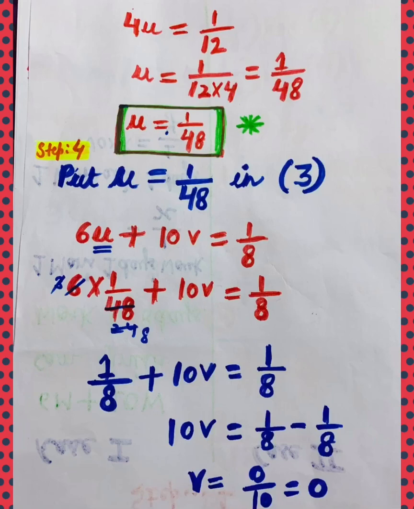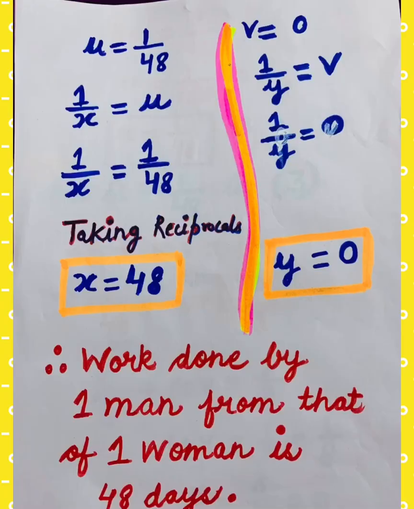and 10 will be shifted to right hand side, and after shifting it would be converted into division. So 0 upon 10 will be 0. So value of v is 0. Now children, in next step I have found both the values. u is equal to 1 by 48 and v is equal to 0. But I need to find the values of x and y.